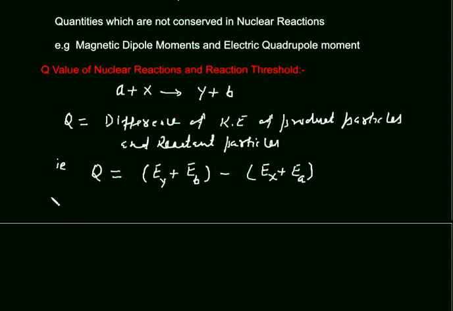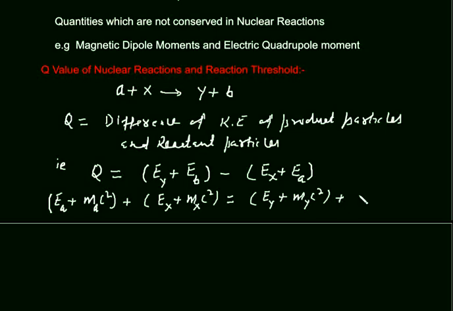So, using that conservation law, I write this equation: EA plus MAC square plus EX plus MXC square is equal to EY plus MYC square plus EB plus MBC square.